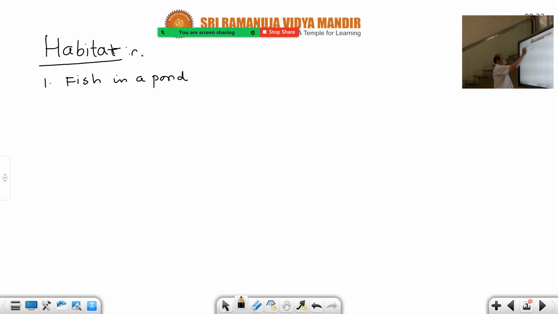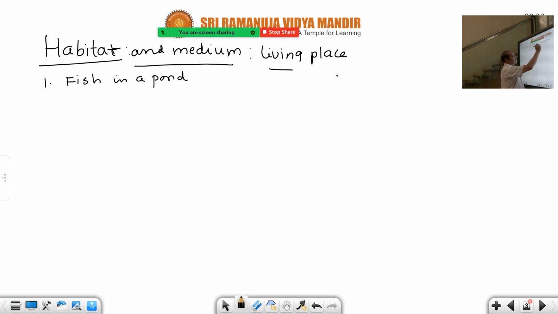Habitat, this is linked with medium also. Where it lives, the living place of an organism is called habitat. If you want the definition, you can write it down here: the living place where the organism lives, the living place of an organism, is called habitat.